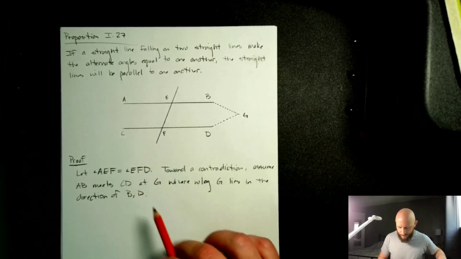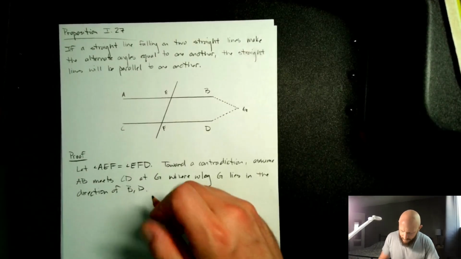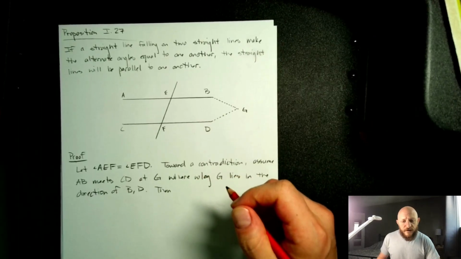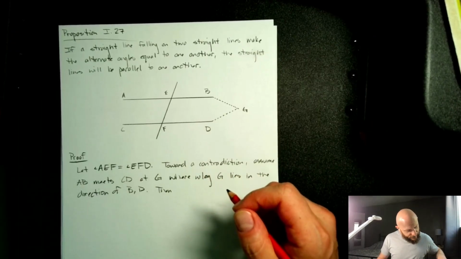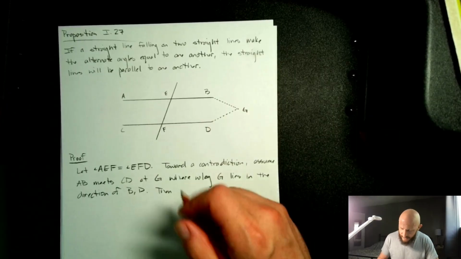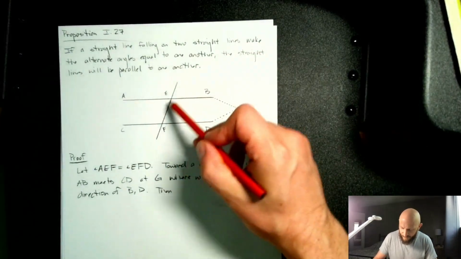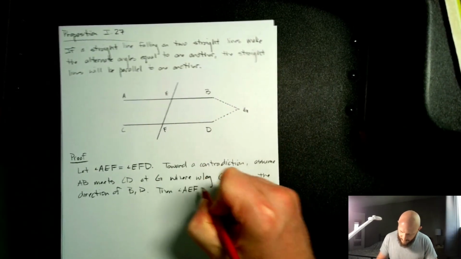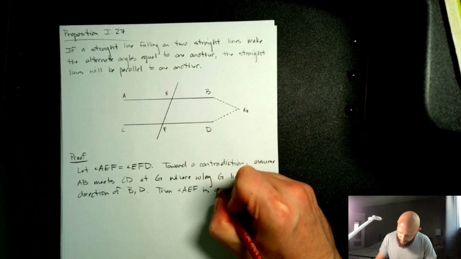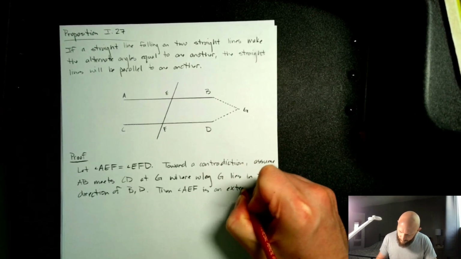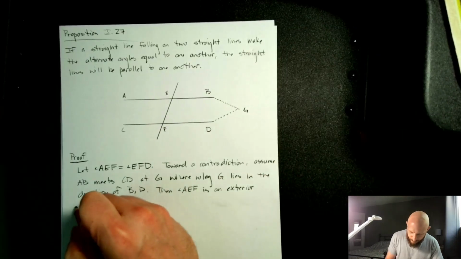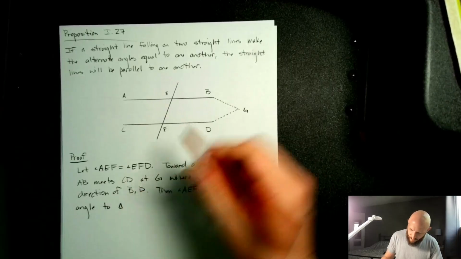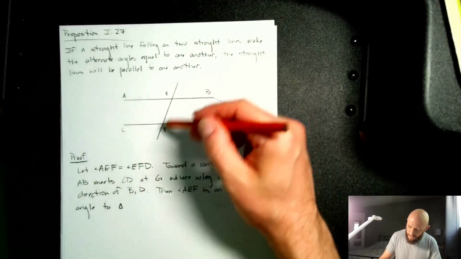Okay, then angle AEF, which we have something to say about, is an exterior angle to this triangle that we just formed, which I'll call EFG.